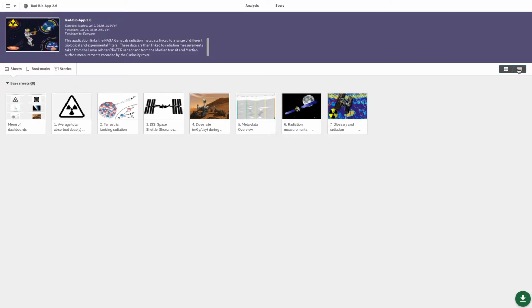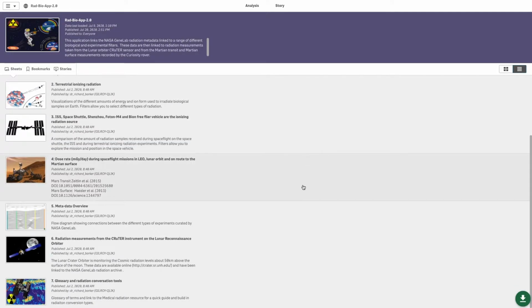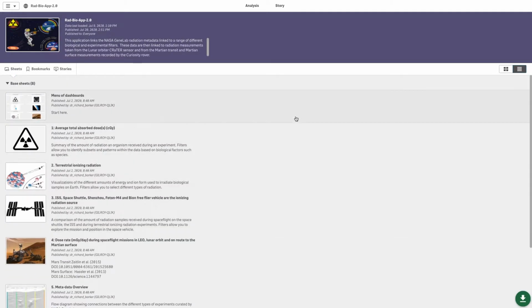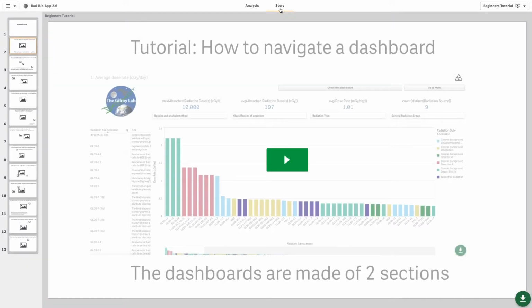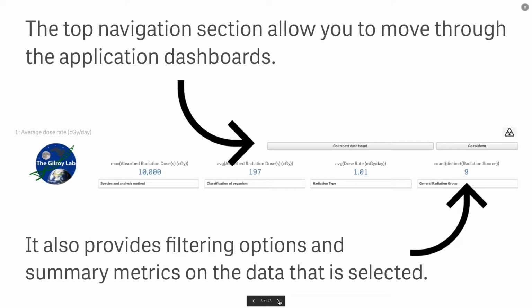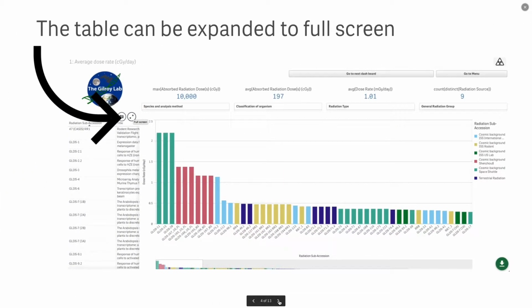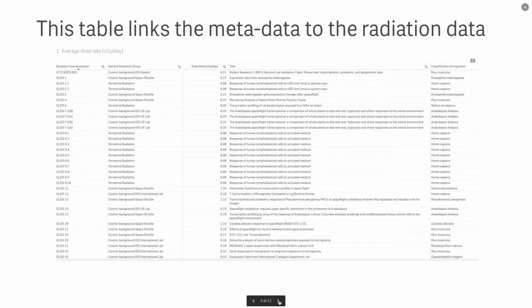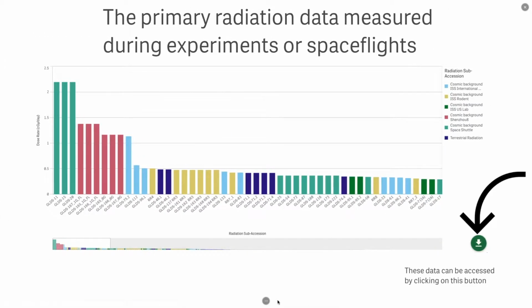You can select from the different dashboards and provide more metadata by changing the way these options are listed. If you're new to this tool, let's have a look at the tutorial. It teaches you how to navigate a dashboard. There's two main sections. Along the top, you see there's a navigation section, so you can move around, and then there's this button that makes the different figures go large, and you can focus in on any one of the different types of data. And there's this green button in the bottom right-hand corner, and you can use that to download any of the data that you get interested in.